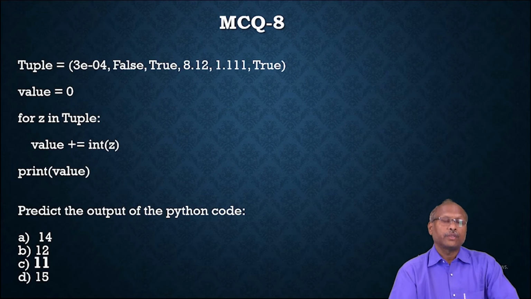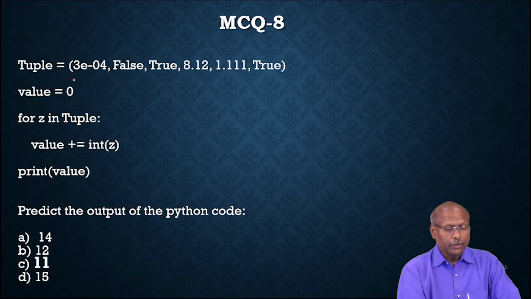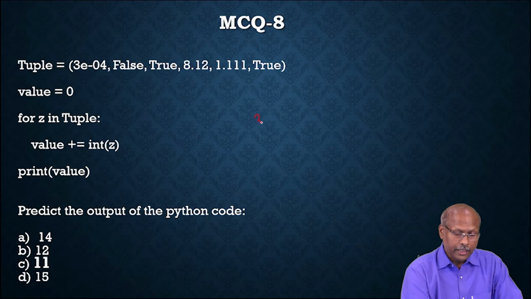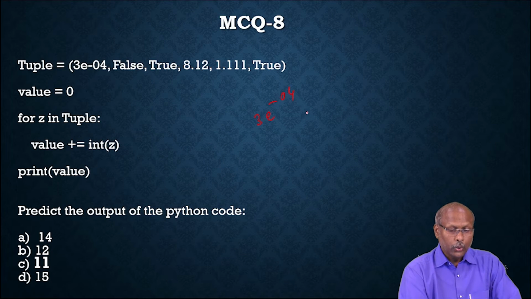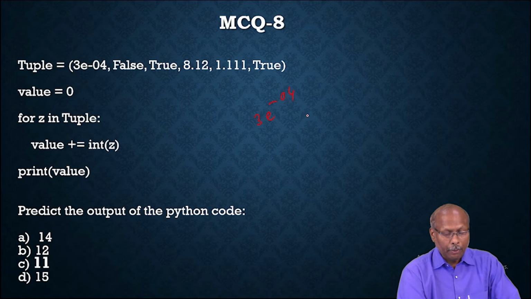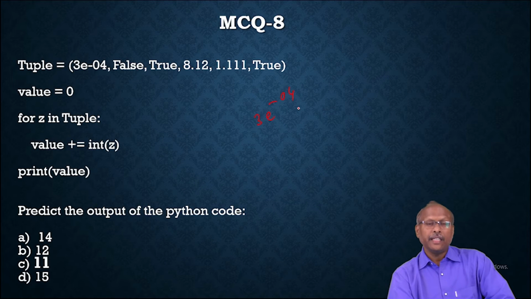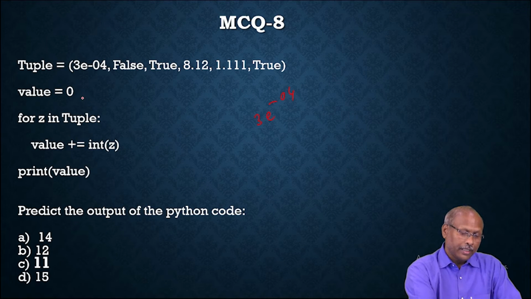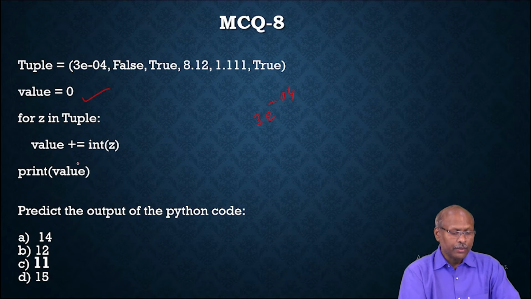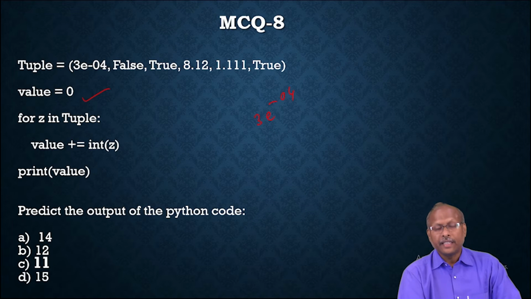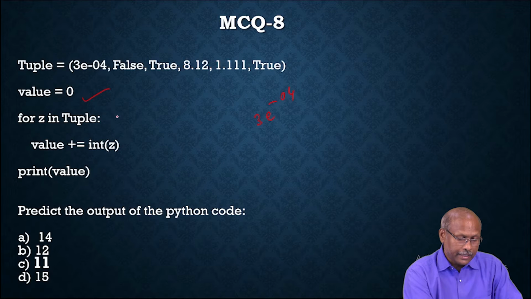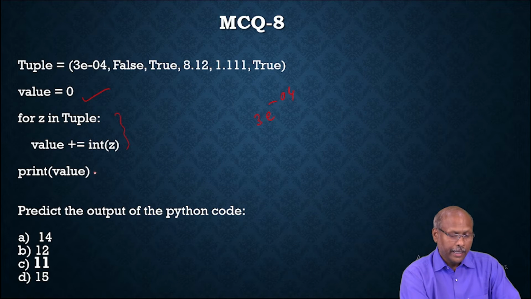Now I'll go to another question. The tuple is equal to 3e to the power minus 4, False, True, 8, 1.11, True. That means you have created a tuple, because tuples are not homogeneous; they can be heterogeneous. And value is equal to initially 0. For z in tuple, value equal to value plus integer of z, and this loop repeats till the end of the tuple, and finally print the value. So predict the correct output.